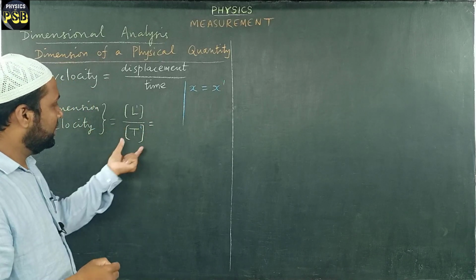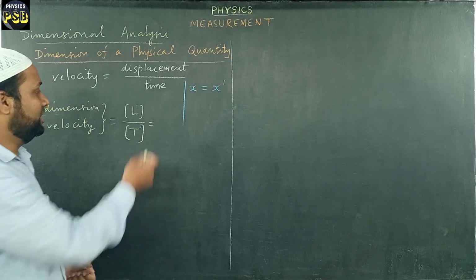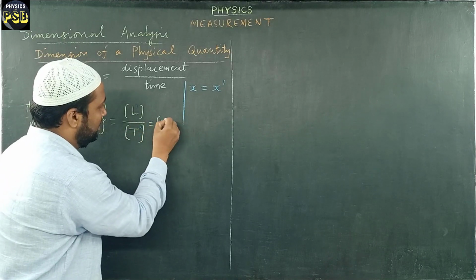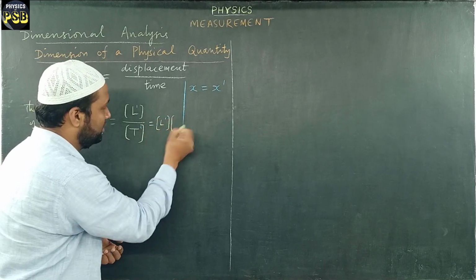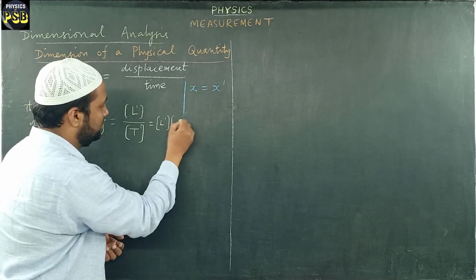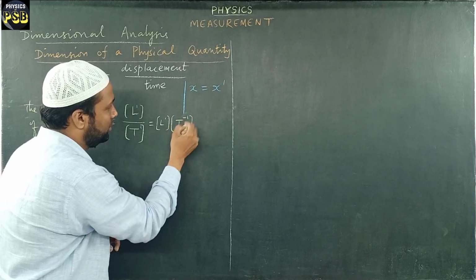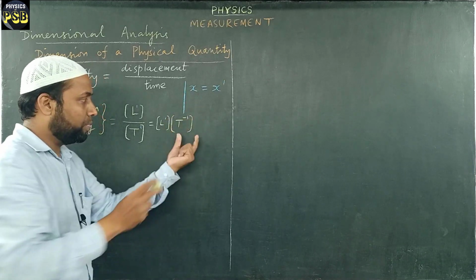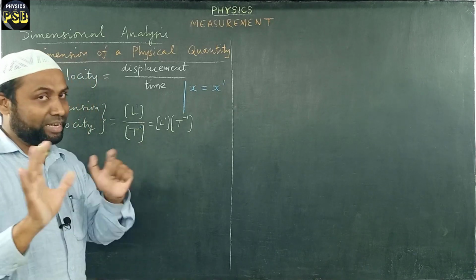Now we have t in the denominator. If I take it to the numerator, then it takes this form. L power 1, and this t will become t power minus 1, because it is taken to the numerator from the denominator.